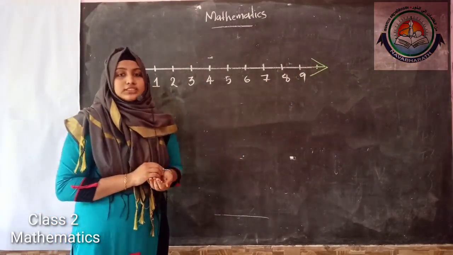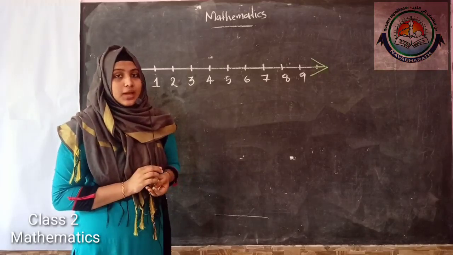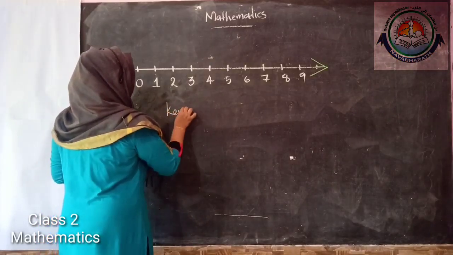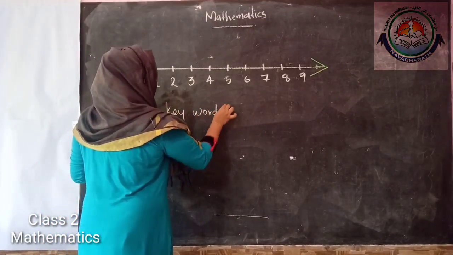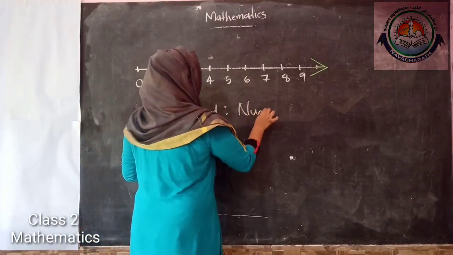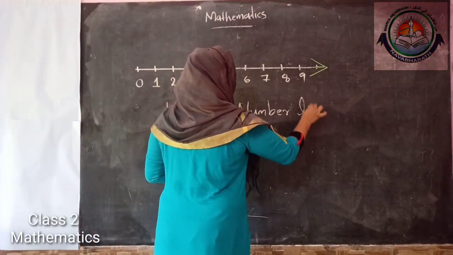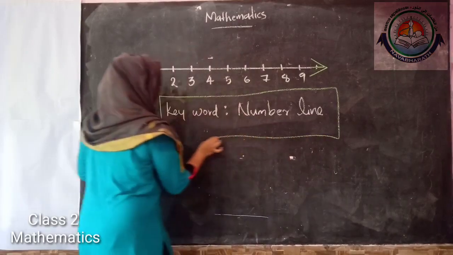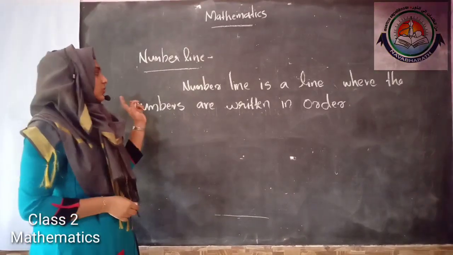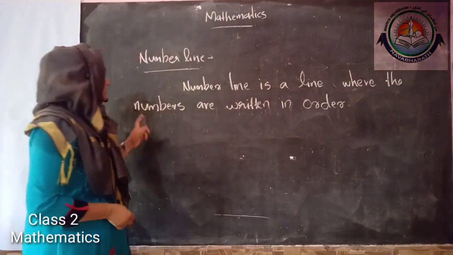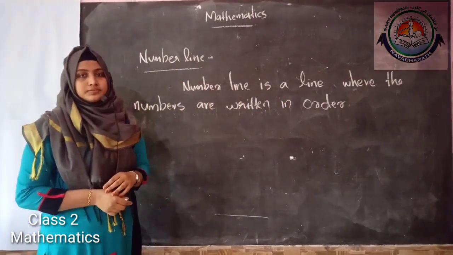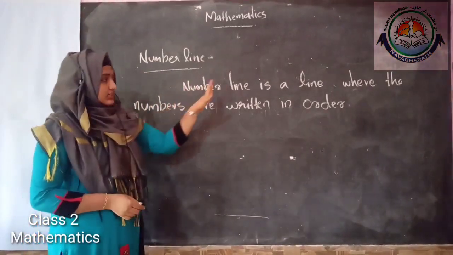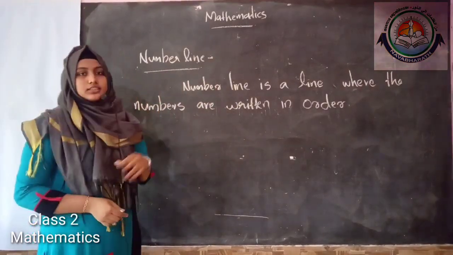So here we studied about number line. So we can write the keyword number line. A number line is a line where the numbers are written in order. So please write in your notebook, what is a number line? A number line is a line where numbers are written in order.